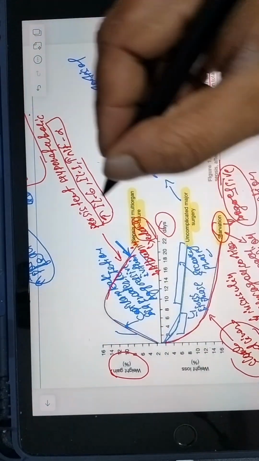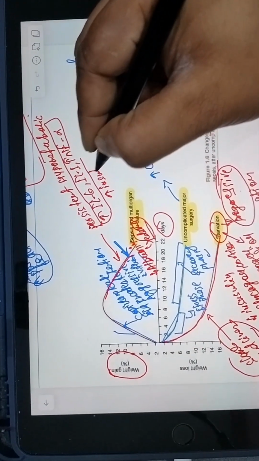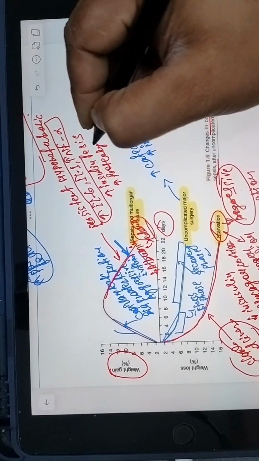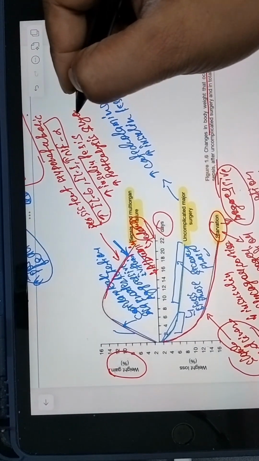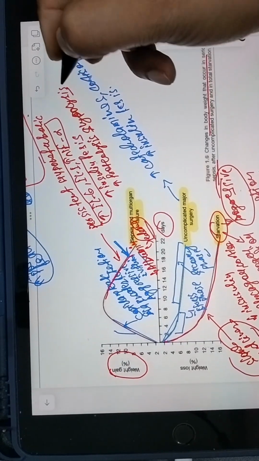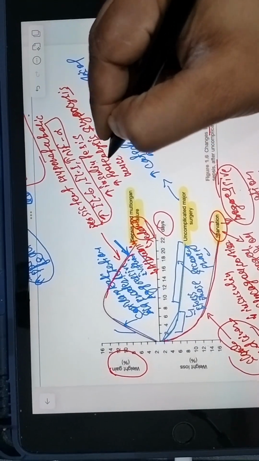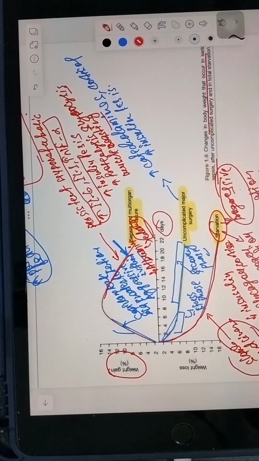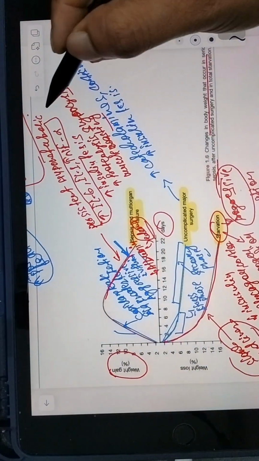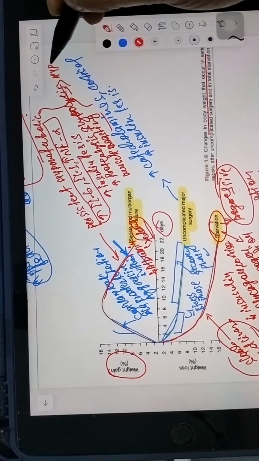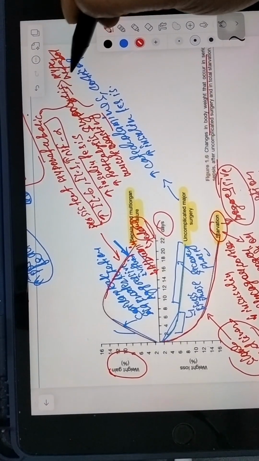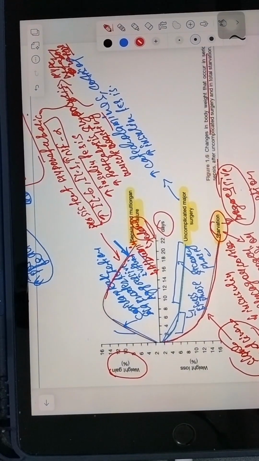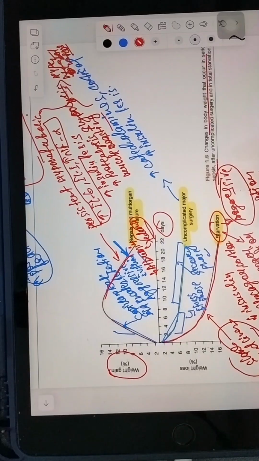Insulin resistance will occur, proteolysis and lipolysis will occur, and this leads to muscle wasting. So this is a hypermetabolic state, and weight loss will occur. Hypermetabolism and weight loss further lead to weight loss. So this is the whole concept of this graph.